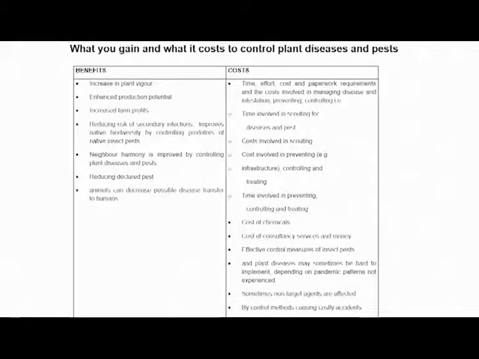I also want you to look at the benefits of controlling plant disease and pests.